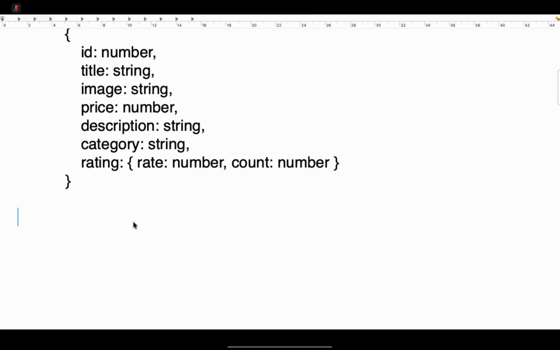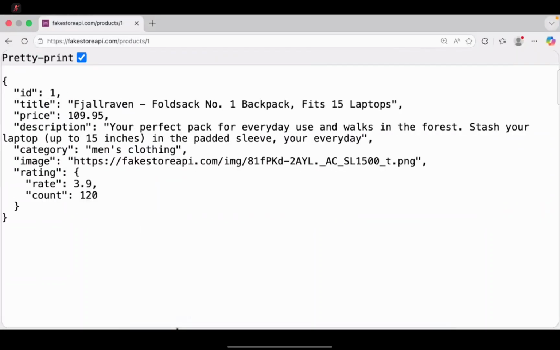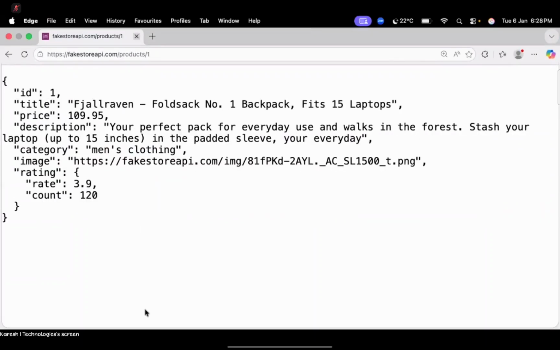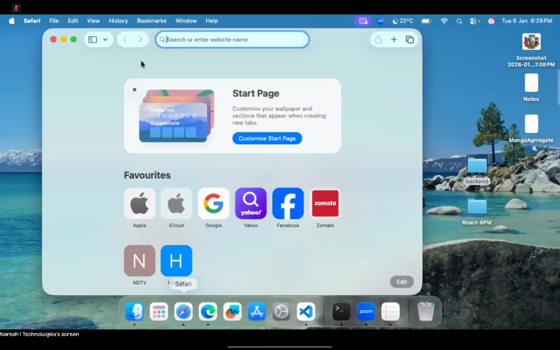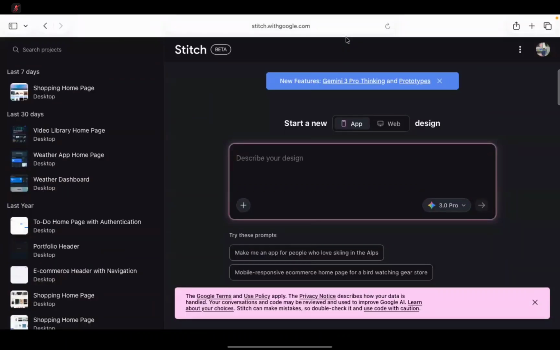Let's create one UI for the products data. For that, first we need a plan for designing a screen. So we will take help of Google Stitch. I told you about this already. This is Stitch with Google. In this, we will create one plan and try to design according to the plan.